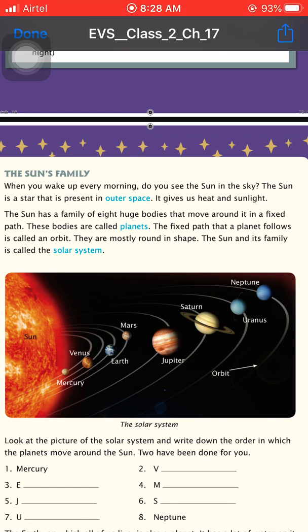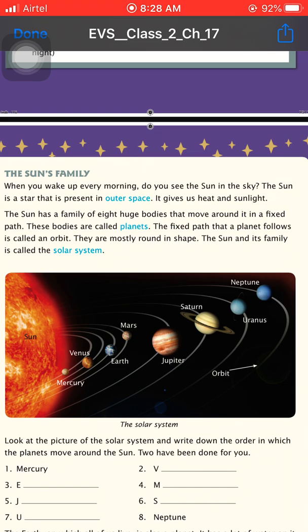It gives us heat and light. Do you know that the sun is also a star? Rajesh, the sun is also a star and it is the biggest star and closest to the earth. It provides us heat and sunlight.